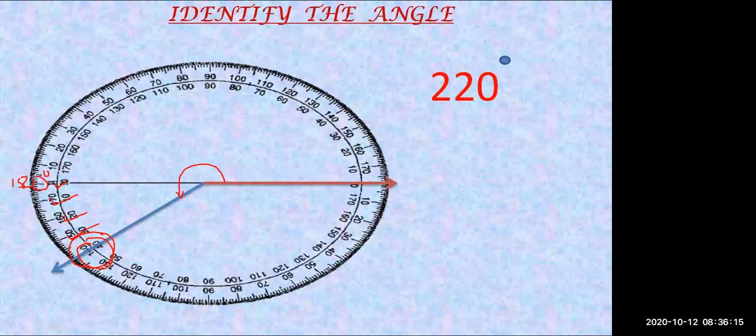Such angles which are more than 180 degree, what are such angles called? Such angles are called reflex angles, okay? Which are more than 180 degree. Yes?